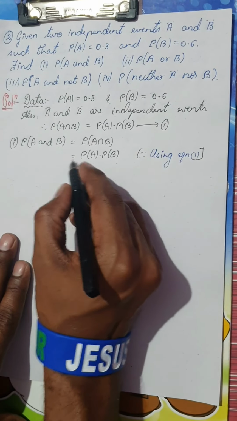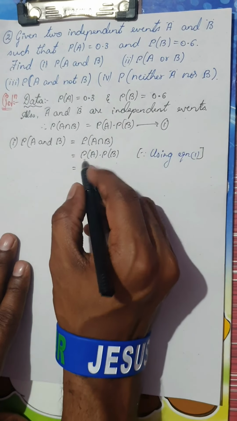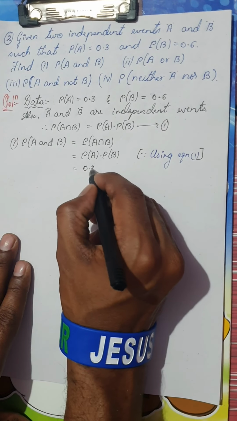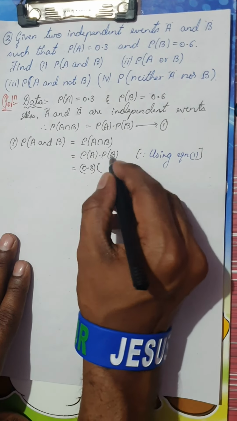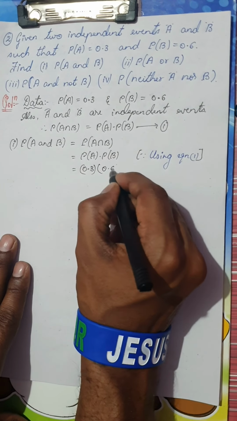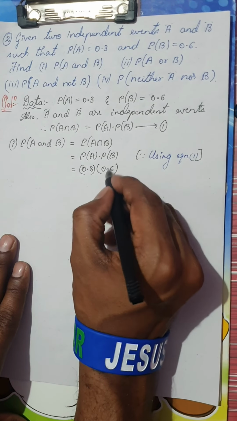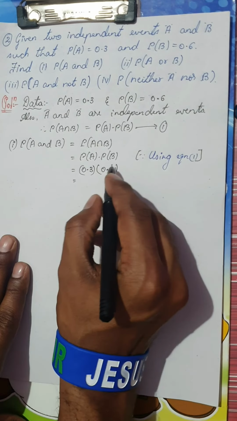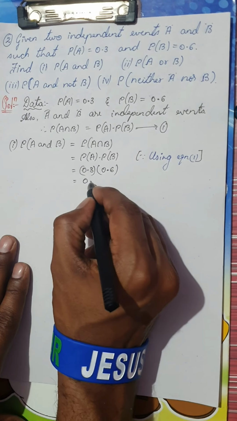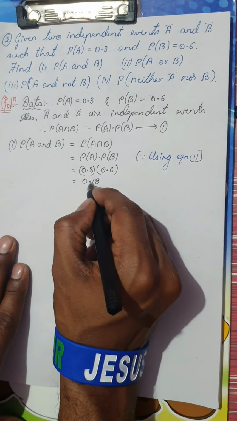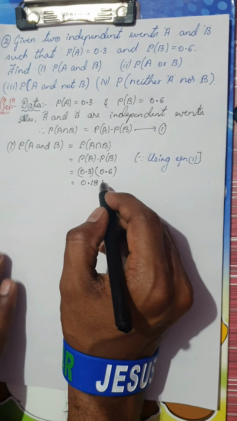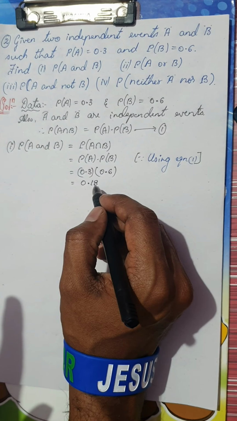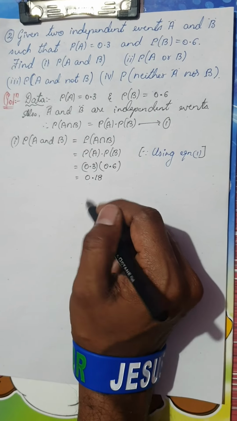Equation 1 is nothing but the given data. Therefore, P of A is 0.3 into P of B is 0.6. So this would be nothing but 0.3 into 0.6. You can use your calculators, you would have 0.18. So this is the answer for probability of A and B.